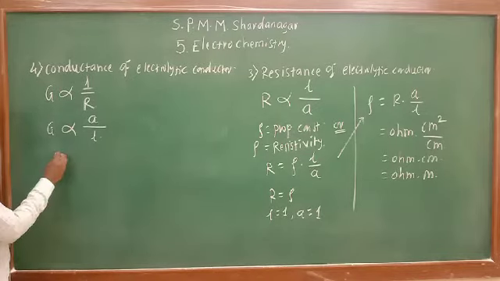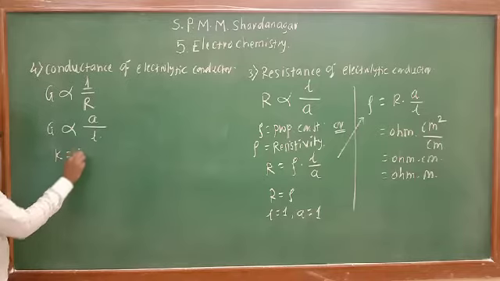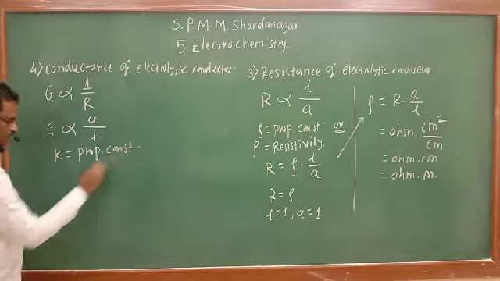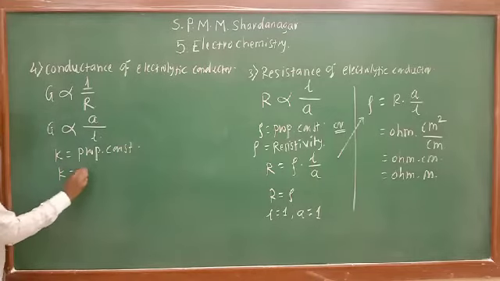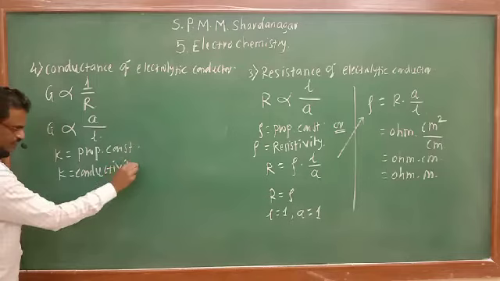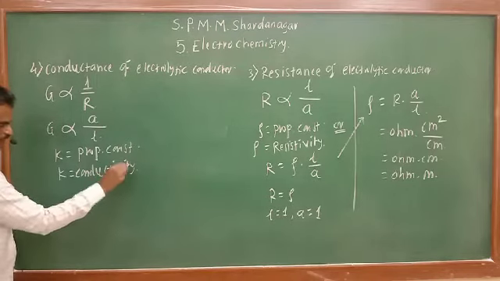If some proportionality constant K is taken, this K is also known as conductivity.